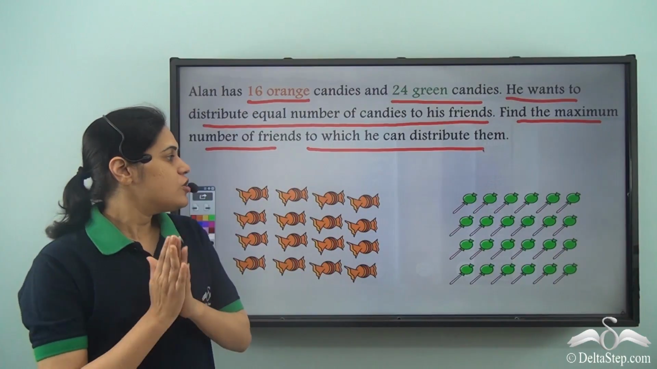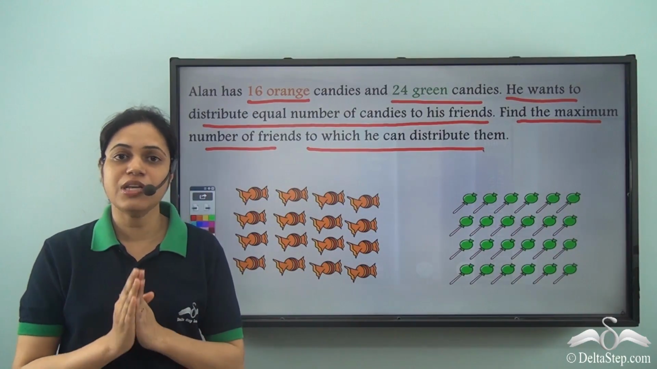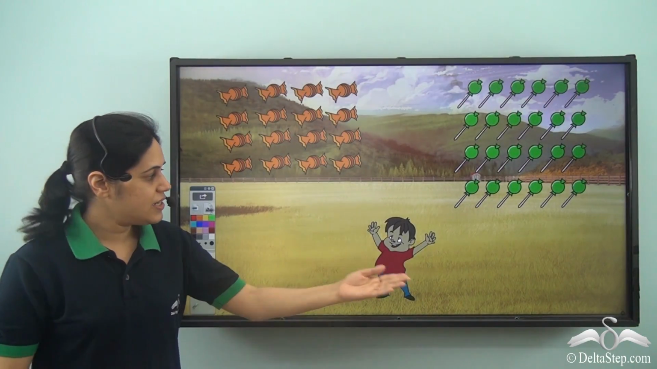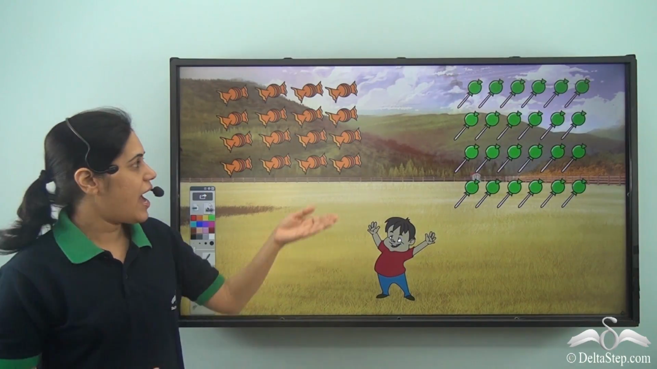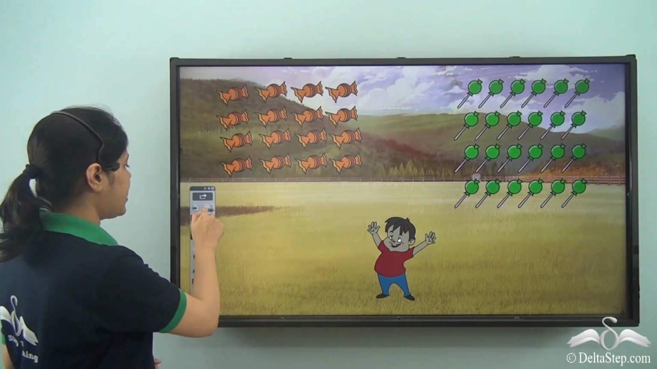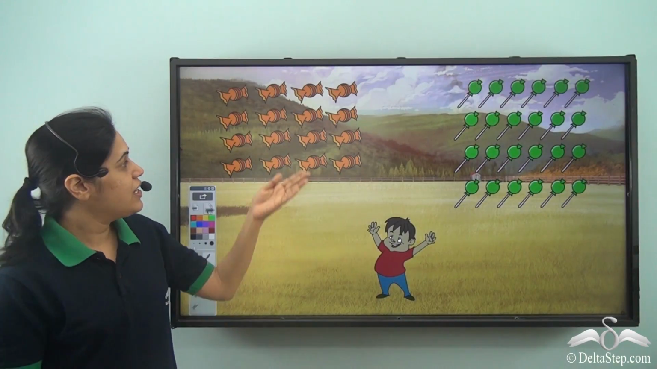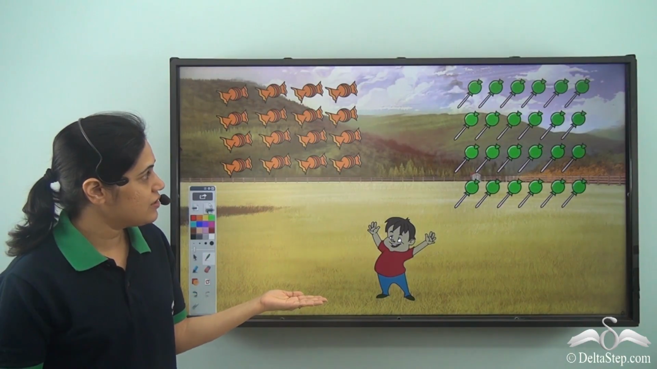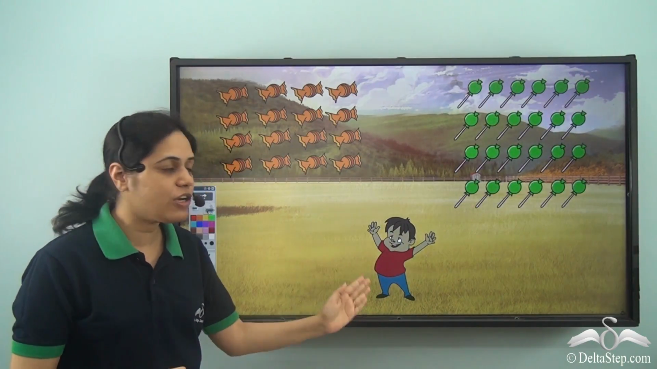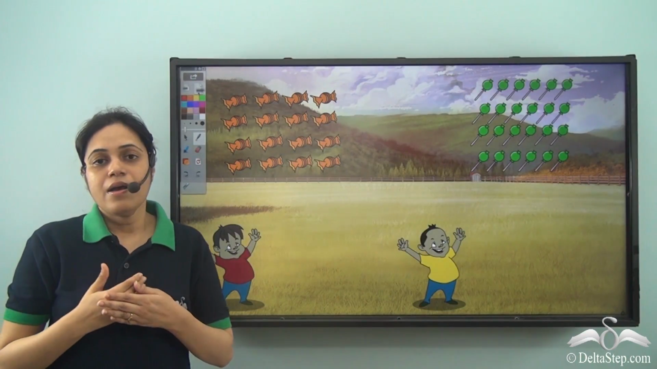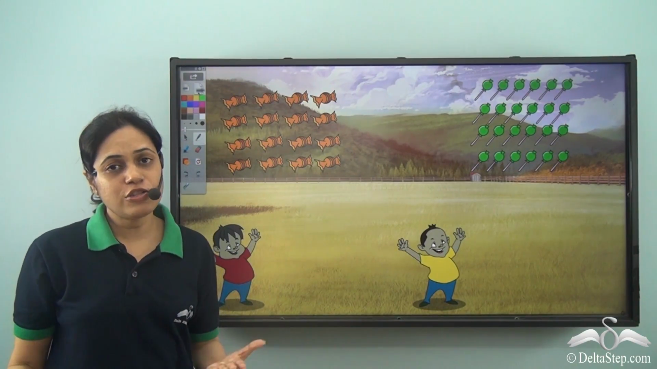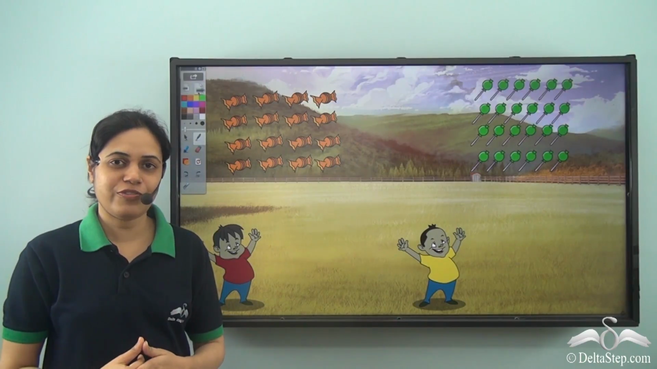So let us see. Suppose Alan distributes the candy to this one friend of his. That is, there is a single friend of Alan and Alan gives all the candies to this friend. Now this lucky boy in that case will get all the 16 orange candies and all the 24 green candies. So all the candies will go to this boy. But Alan does not want to distribute it to just one friend. He wants to distribute it to the maximum number of friends possible.